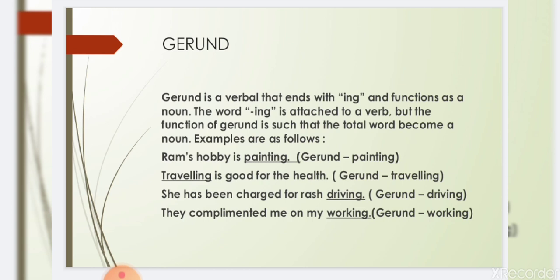She has been charged for rash driving. Again here driving becomes a gerund and is working as a noun. They complimented me on my working. Here working is a gerund and it is functioning as a noun.